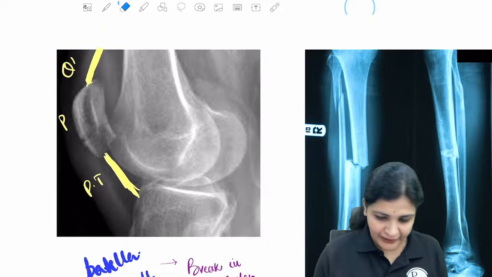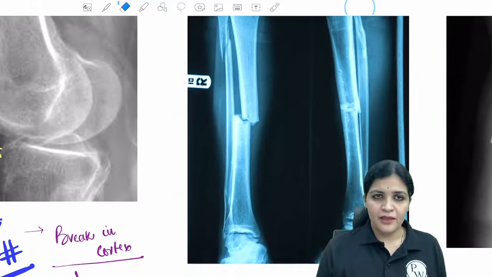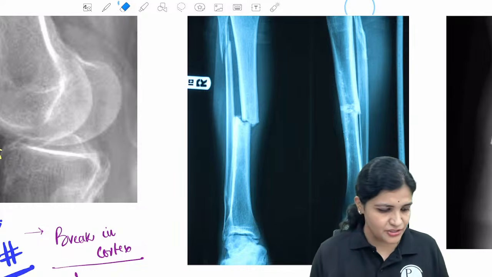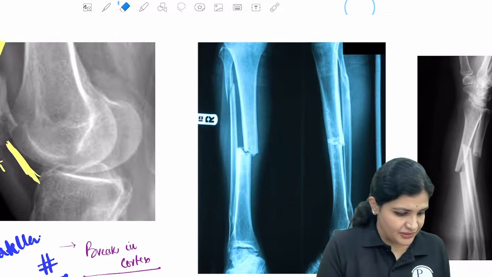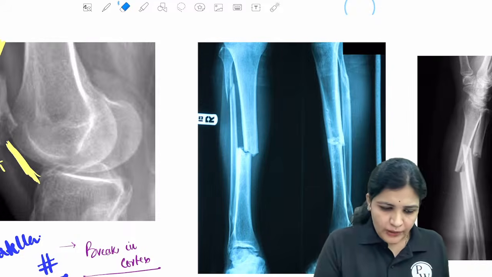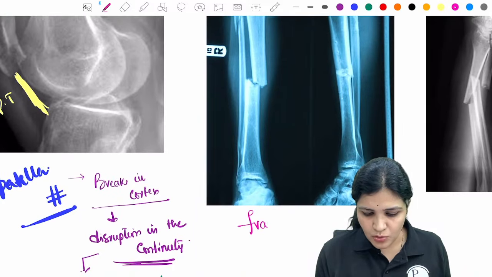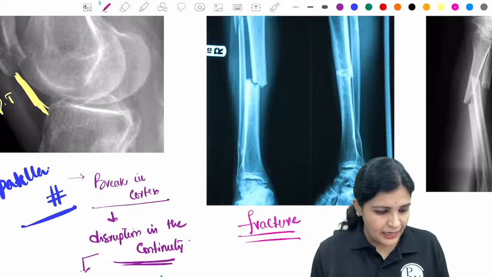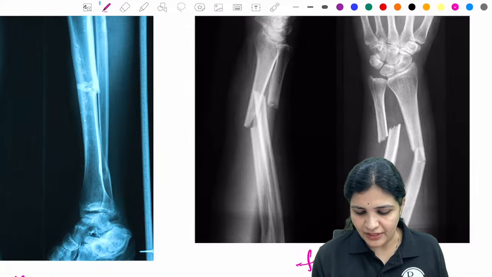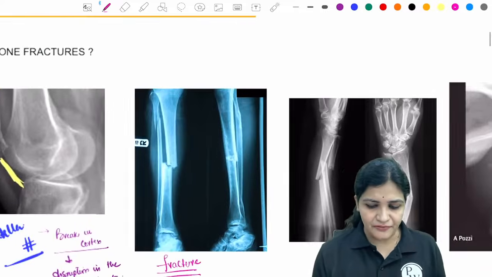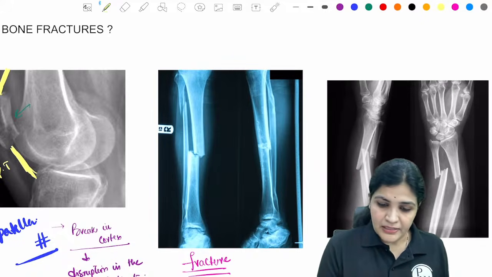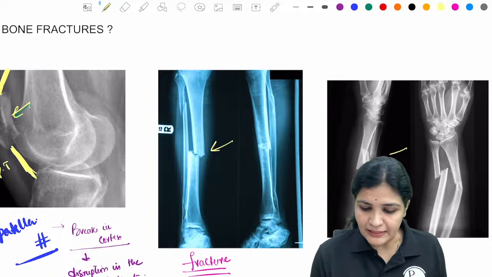Now can you tell me what is this fracture here? I've told you that is a patella fracture. So there is a break in the continuity, right? And then what is this fracture? So here what I'm trying to tell you is this is also a fracture, right? And now what is this? There is also a fracture. Now, can you tell me what is the difference between these three? I'm telling you that this is a fracture, and this is also a fracture, and this is also a fracture.